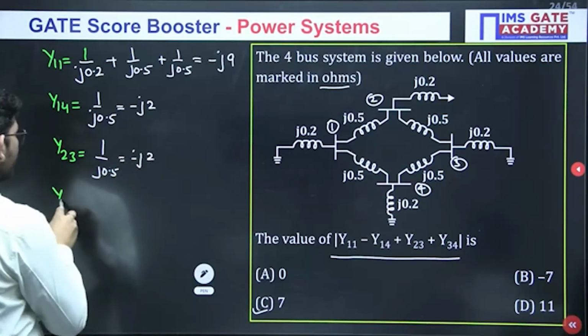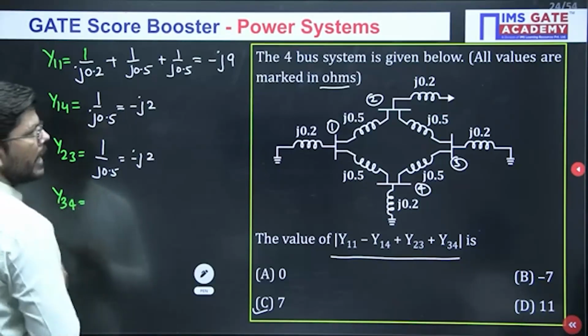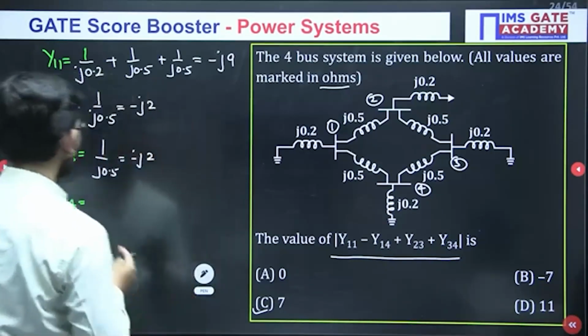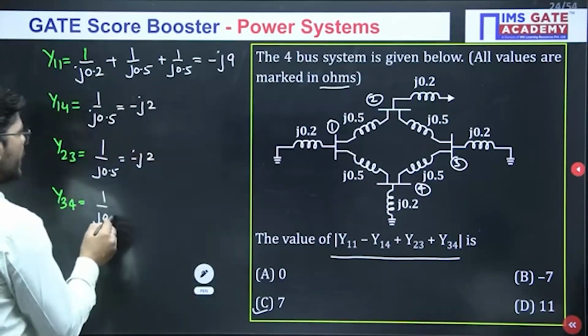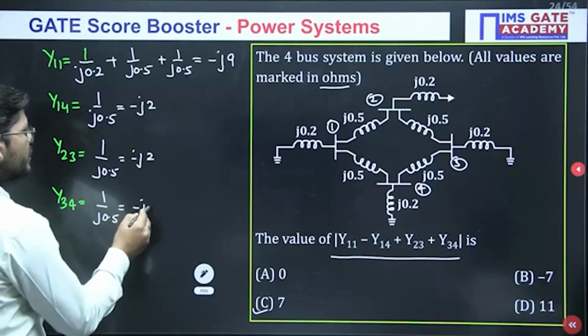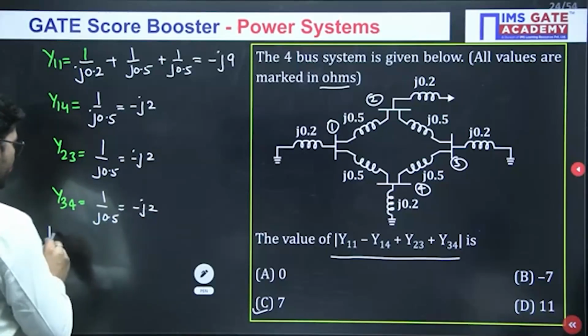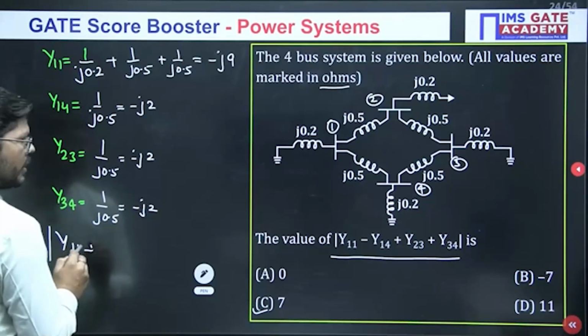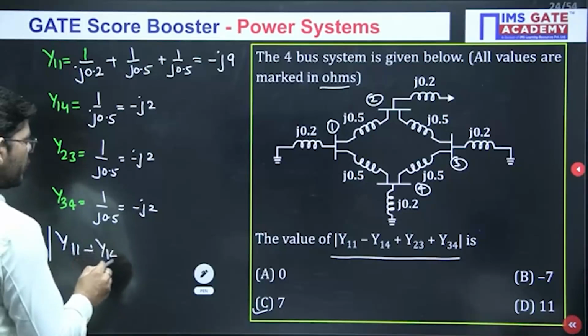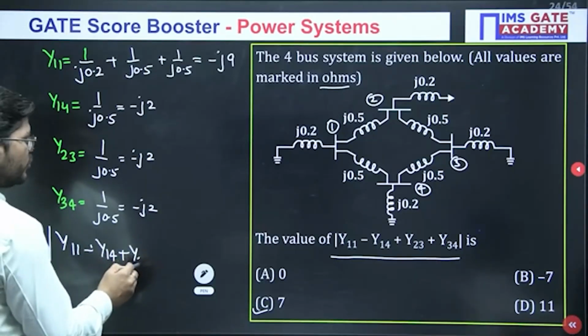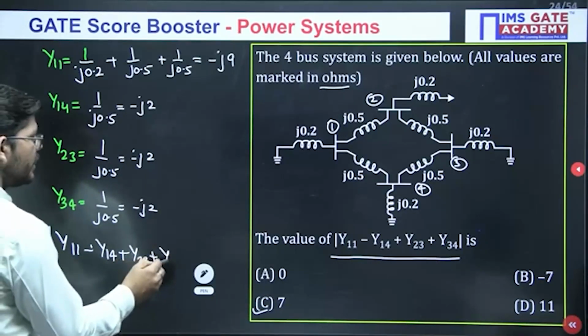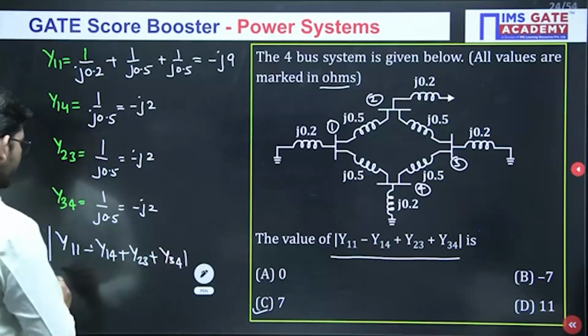Then we require the value of y34, the element connected between 3 and 4. Again it is the same, 1 upon j0.5, so you will get minus j2. Now when you sum them up, y11 minus y14 plus y23 plus y34, how much will they give you?